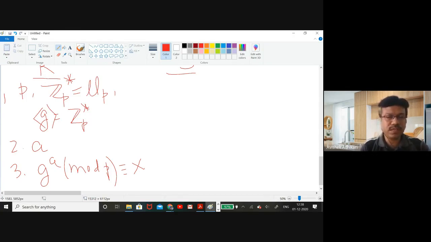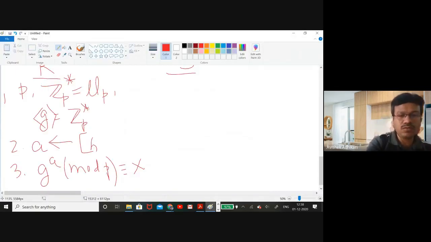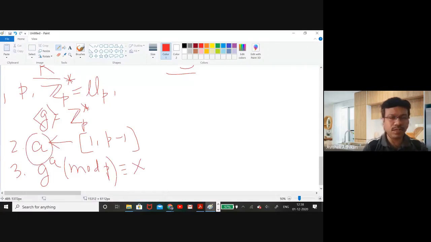He chooses a from 1 to p minus 1, calculates g to the power a modulo p, and we term it x. Now this part is done.